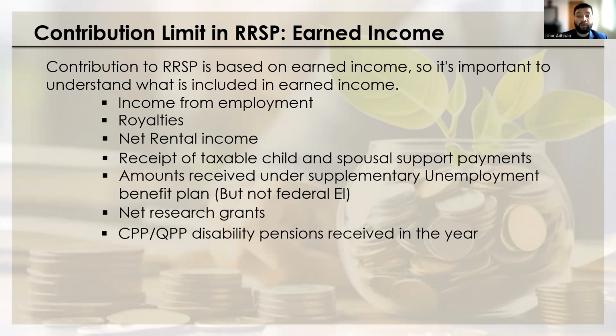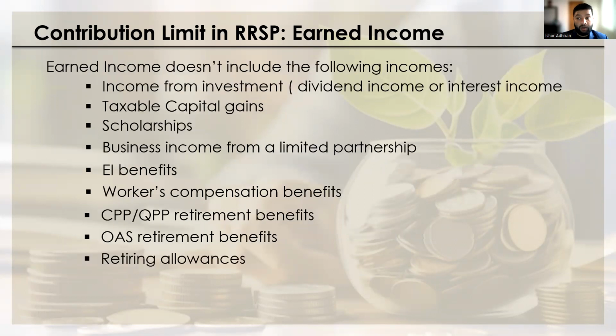There are certain incomes for which you cannot make a contribution to an RRSP, such as income from investments, taxable capital gains, scholarships, business income from a limited partnership, EI benefits, workers' compensation benefits, CPP and QPP retirement benefits, OAS retirement benefits, and retiring allowances. With these, you cannot make a contribution to an RRSP account.